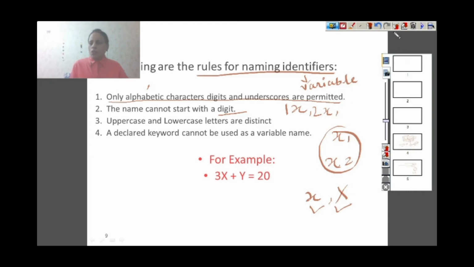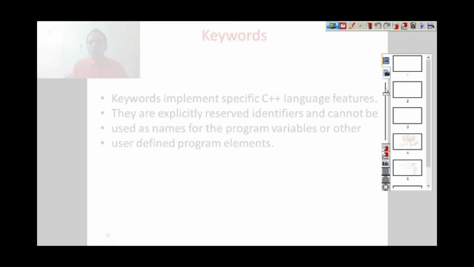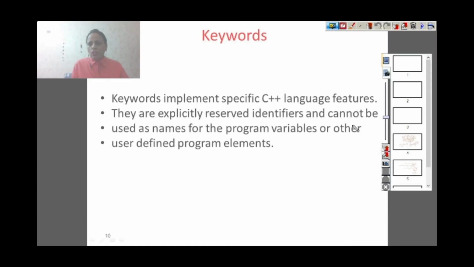Now to understand this, you need to understand what a keyword is. Keywords are fixed words of the language, which the language fixes for a specific purpose. For example, if you remember, I write return. So return is a keyword. Its purpose is fixed in the language. So these are known as keywords. So no variable can have the same name as a keyword.